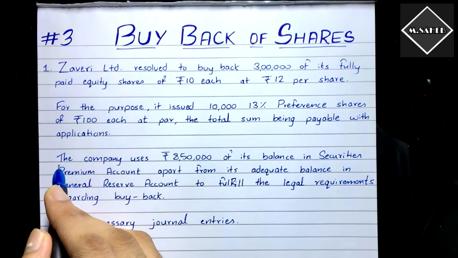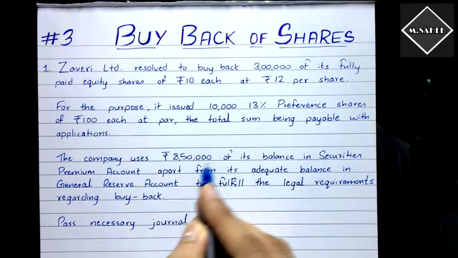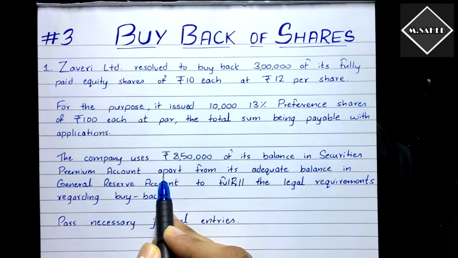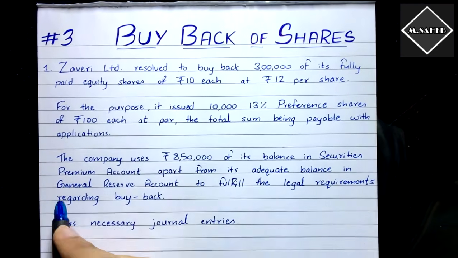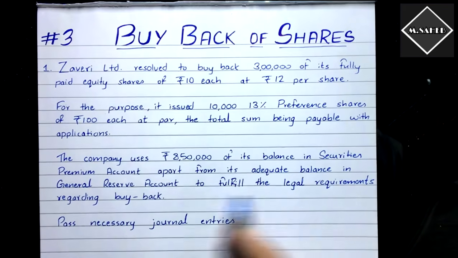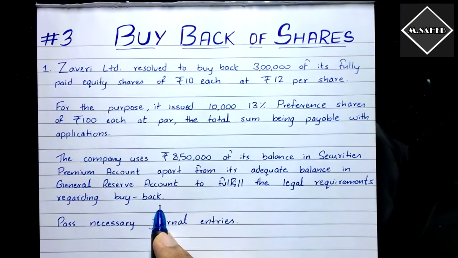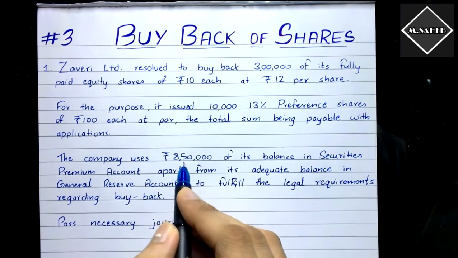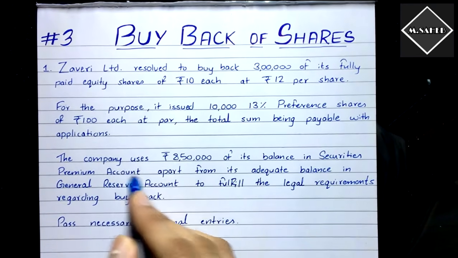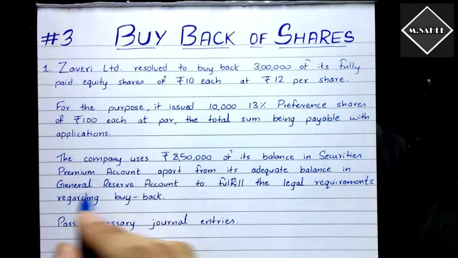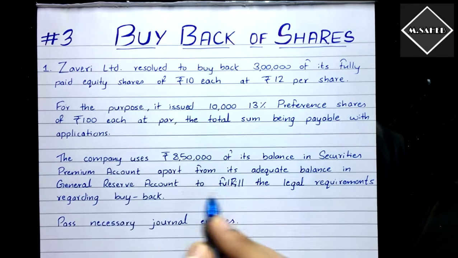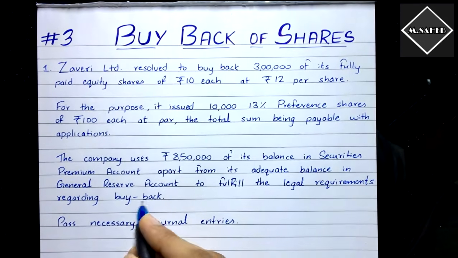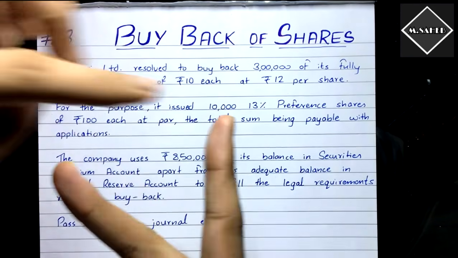And then here again the same thing. See here, the company uses rupees 8,50,000 of its balance in securities premium account, apart from its adequate balance in general reserve account, to fulfill the legal requirements regarding buyback. So the company has 8,50,000 balance in the securities premium account, and also adequate balance in general reserve, so that we can fulfill the legal requirements regarding buyback. What are the legal requirements regarding buyback? The replacement of capital, and also the funding.